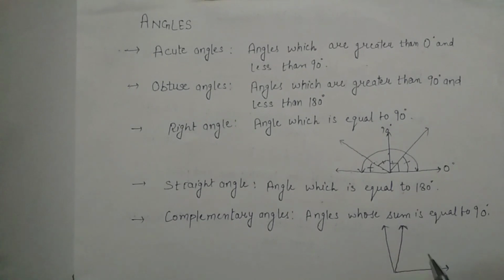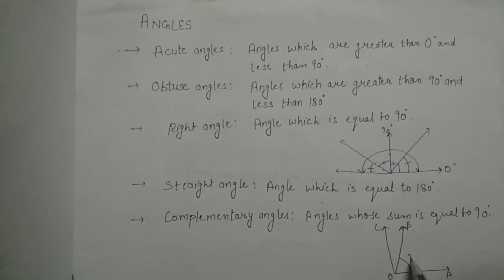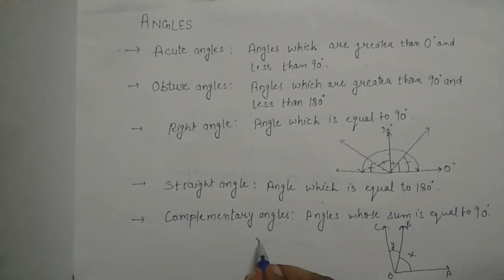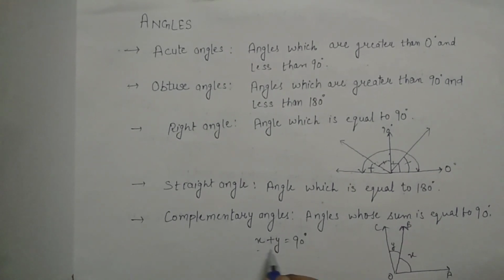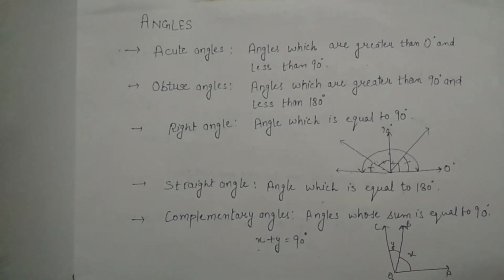I name these points O, A, B and C, and take this angle as angle X and this angle as angle Y. So according to complementary angles, X plus Y is equal to 90 degrees. So guys, these are the complementary angles.